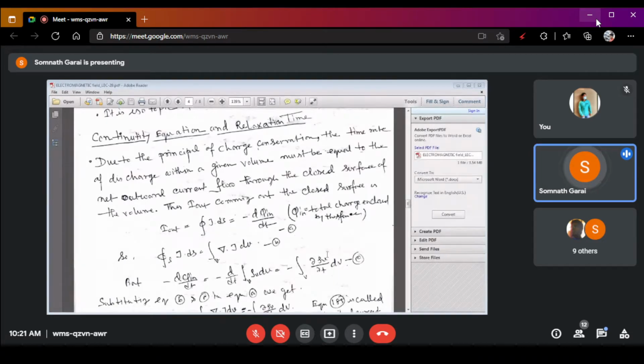But if you know the boundary condition for the particular two mediums, in between the particular two mediums, then we can analyze the electromagnetic wave velocity or electromagnetic wave power if the medium is changed from one medium to another medium.